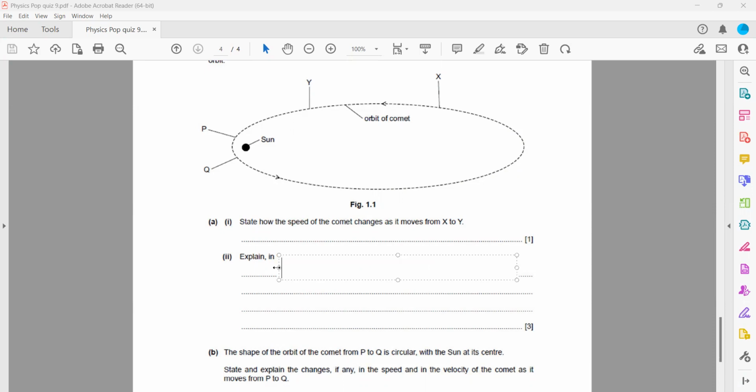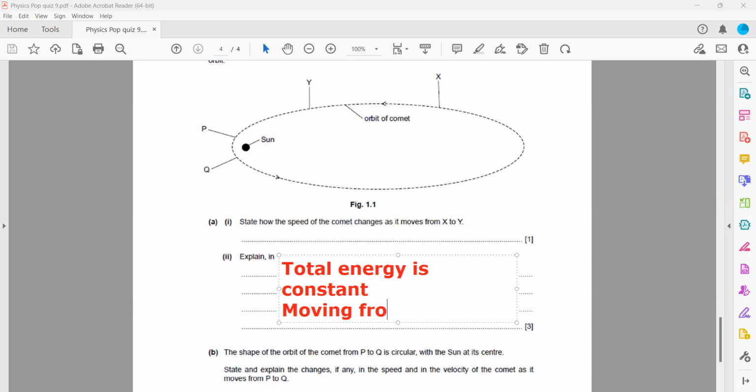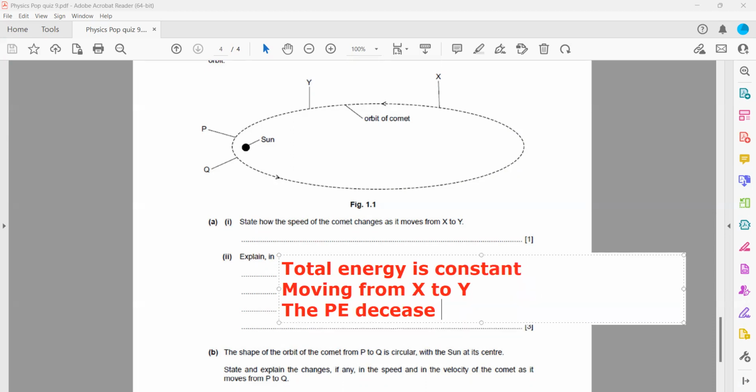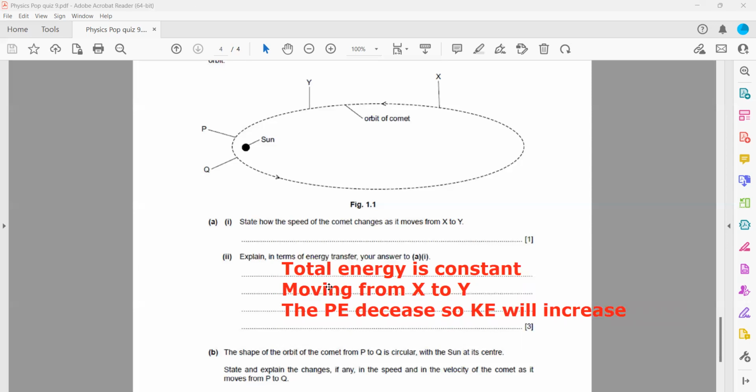So we'll mention the total energy is conserved, or you can also say constant. So moving from X to Y, the potential energy decreases because it depends on the position or height. It is closer, so gravitational potential energy decreases. So kinetic energy will increase. And when the kinetic energy increases, it means the object will move much faster.